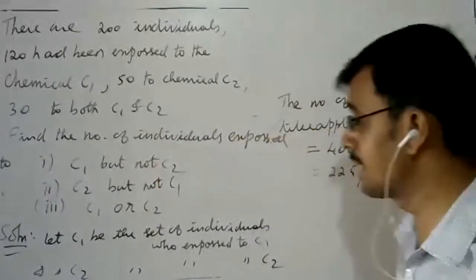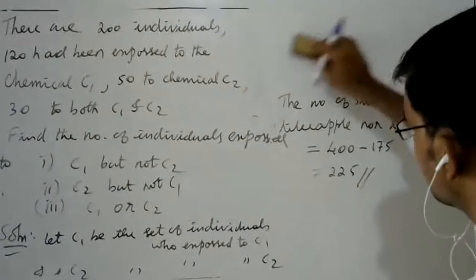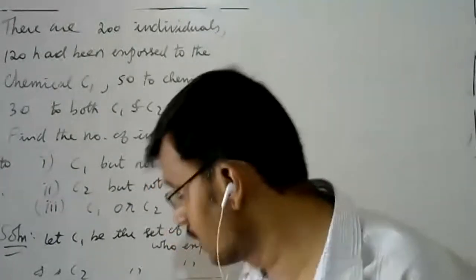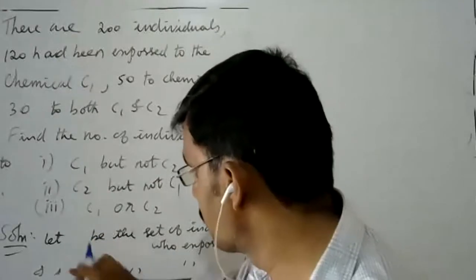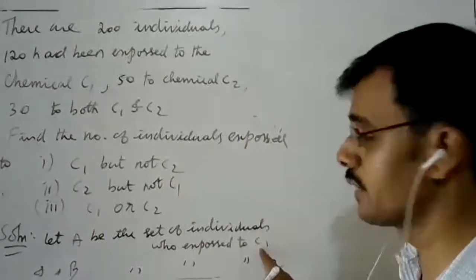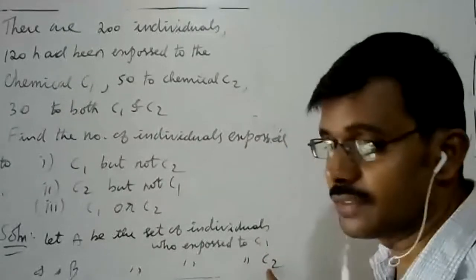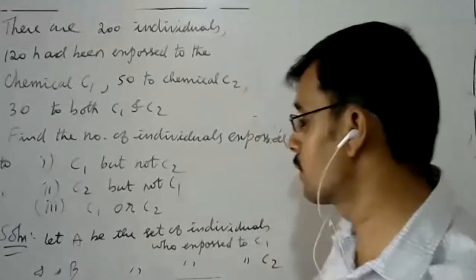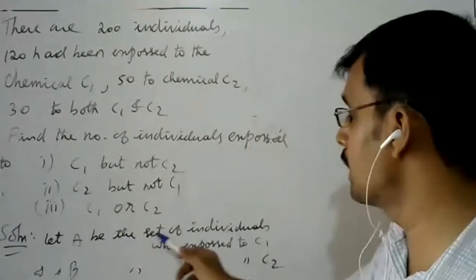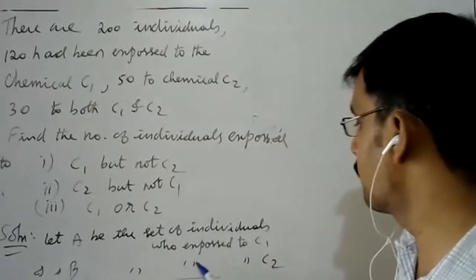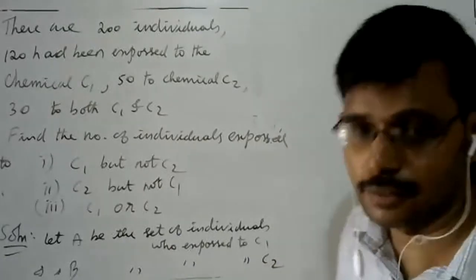You have to write this in your exam also. Or you can take it as A and B. So A is the set of individuals exposed to C1, and B is the set of all individuals exposed to C2.